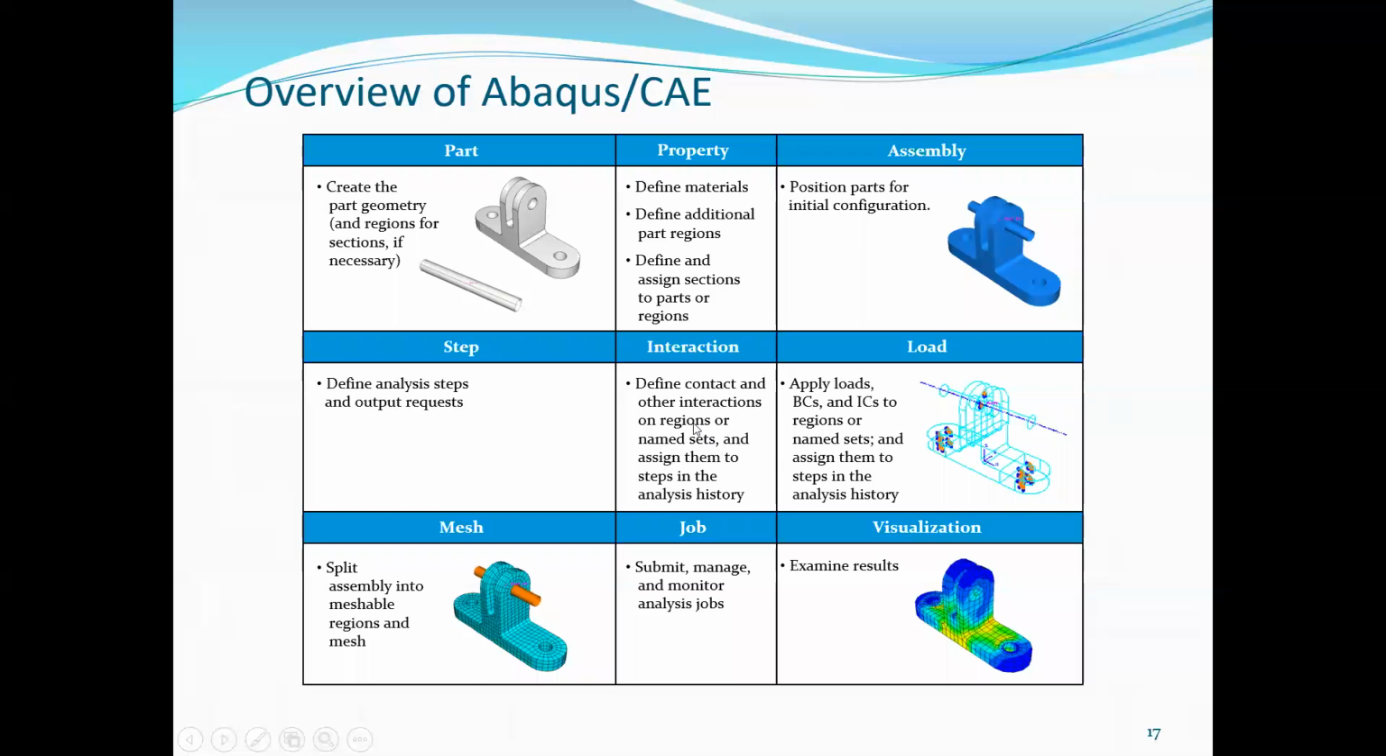Whenever there are two or more parts and there is contact between them, in this interaction module we can define the contact between the two bodies or multiple bodies, multiple surfaces. Also, we can define interaction properties like friction of part contact.